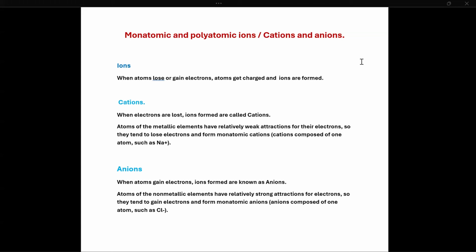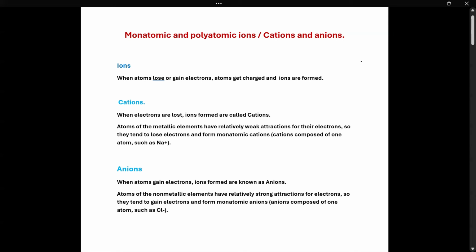Before we get into the details, let's define an ion. An ion is a charged atom. When an atom gets a charge, it is called an ion. This charge may be positive, this charge may be negative. What happens when it has positive charge? What happens when it gets negative charge? Okay? I will try to keep it simple so that you can understand it, and it can ignite an intrinsic motivation inside you.